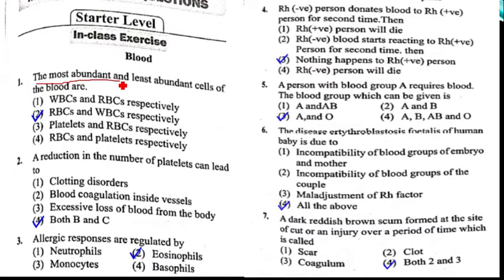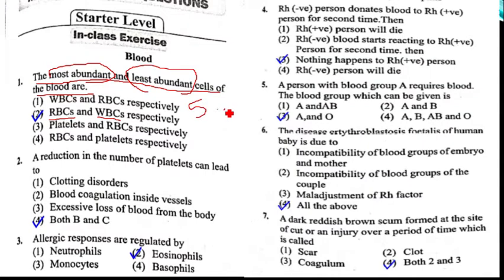The most abundant and least abundant cells of blood are. See, blood contains different types of blood cells: white blood cells, red blood cells, platelets, etc. The most abundant cells of blood are RBC. Next, the least abundant cells of blood are WBC.